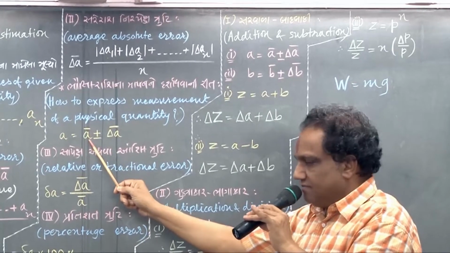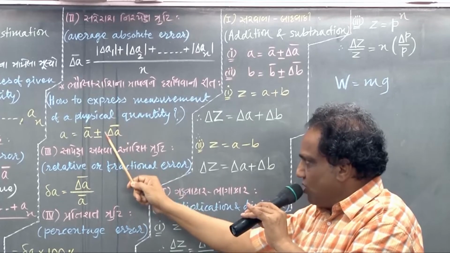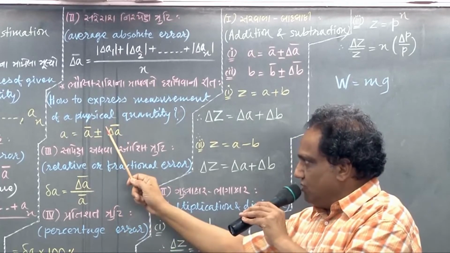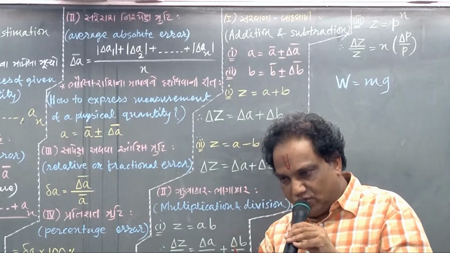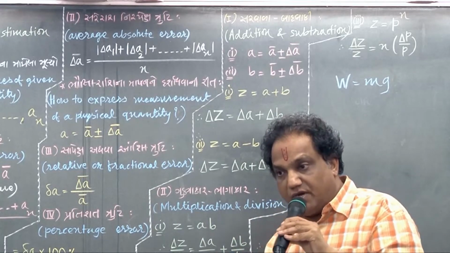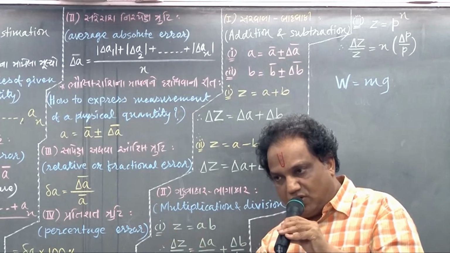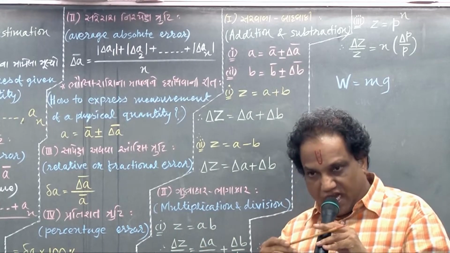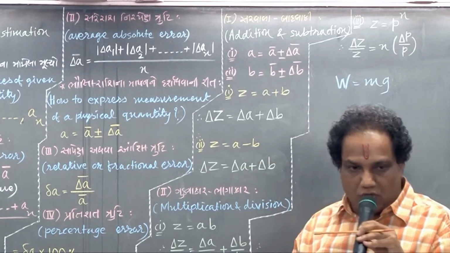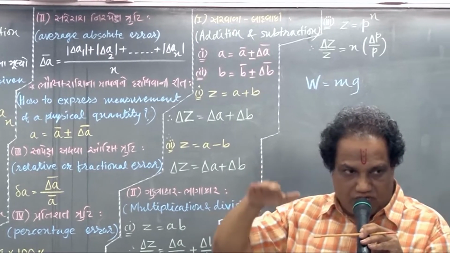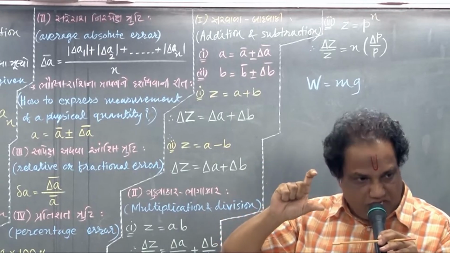Suppose this is 3 and this is 0.1. Once you subtract, 3 minus 0.1 will be 2.9; 3 plus 0.1 will be 3.1. So the value may change from 2.9 to 3.1. There is a possible variation, a range of the value.